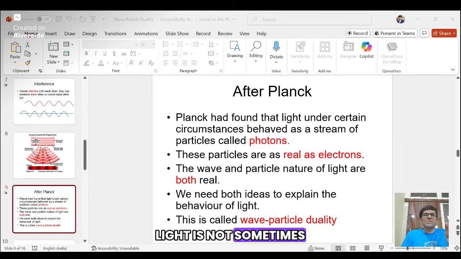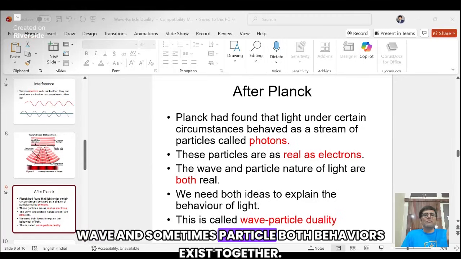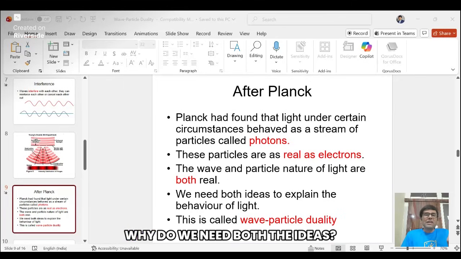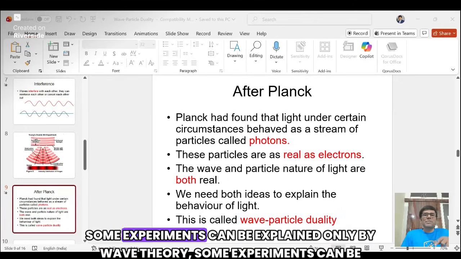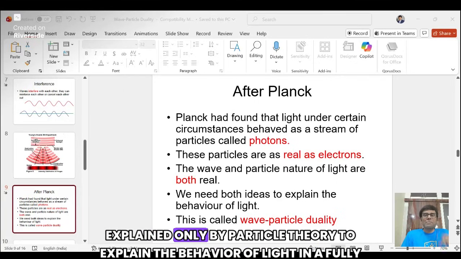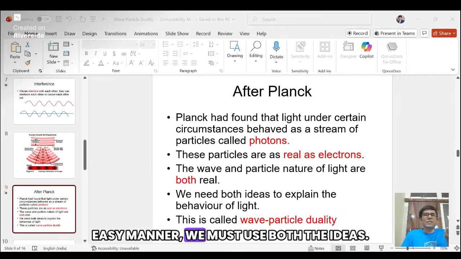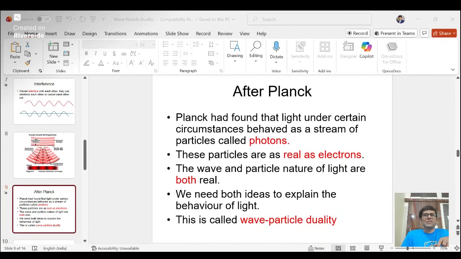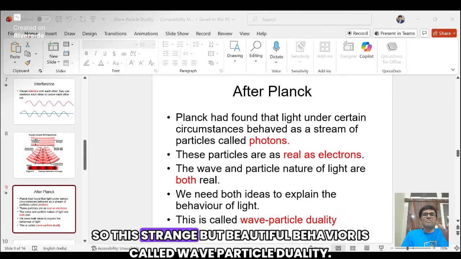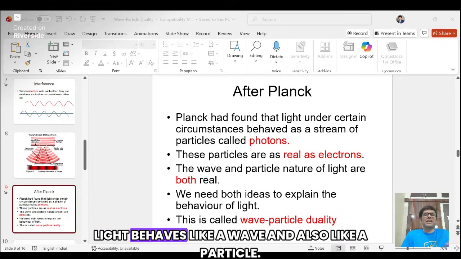Light is not sometimes wave and sometimes particle. Both behaviors exist together. Why do we need both ideas? Some experiments can be explained only by wave theory. Some experiments can be explained only by particle theory. To explain the behavior of light fully, we must use both ideas. This strange but beautiful behavior is called wave-particle duality. Light behaves like a wave and also like a particle.